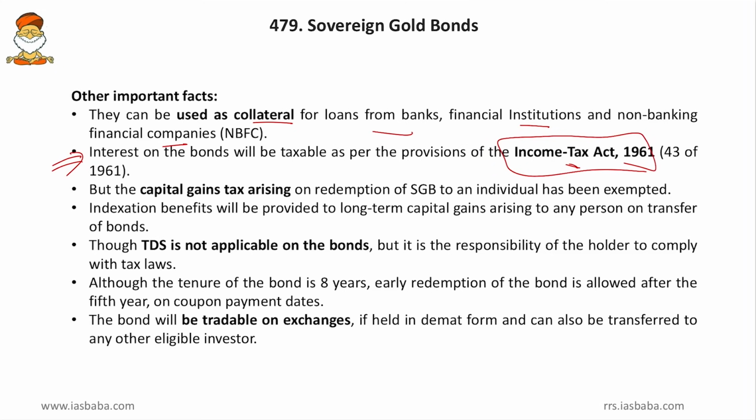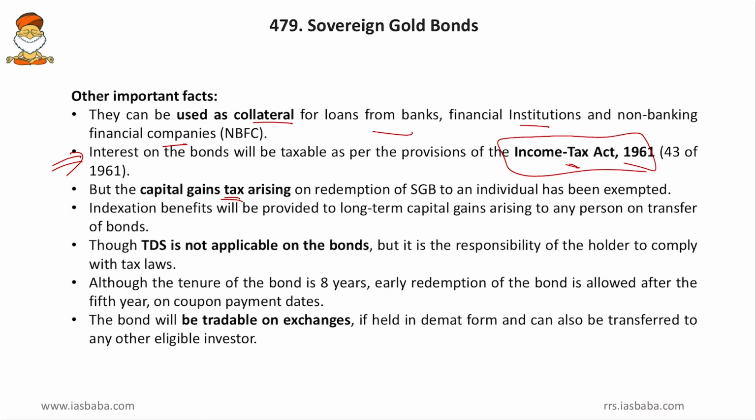But the capital gains tax arising on the redemption of sovereign gold bonds to an individual is exempted. So, there is no capital gains tax on these sovereign gold bonds. So, only income tax you will pay. That is, your overall income will be amenable to taxes, not the capital gains arising from these sovereign gold bonds alone.